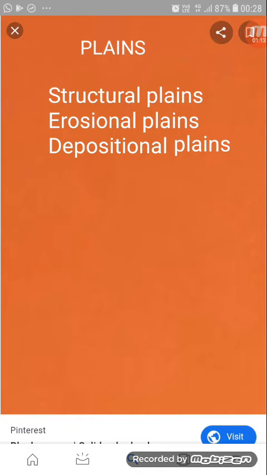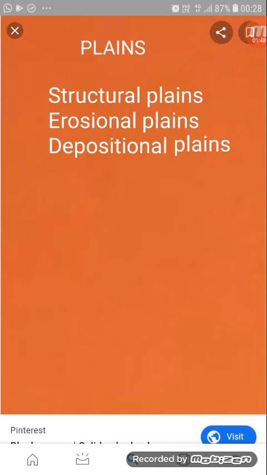Structural plains are plains which were plains from the very beginning, like a whole continent rising up from the sea as a plain land. That is why they are called structural plains. They are an undisturbed horizontal surface of the earth, and from the very beginning they were plains. They are natural lowlands found on the earth's surface. The central lowland of Australia is an example of a big structural plain, and the Russian platform is another example.